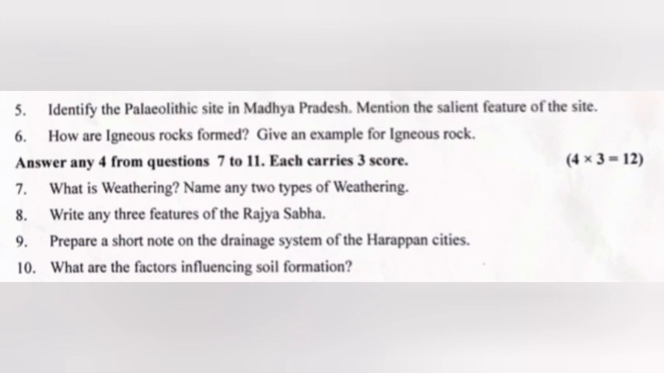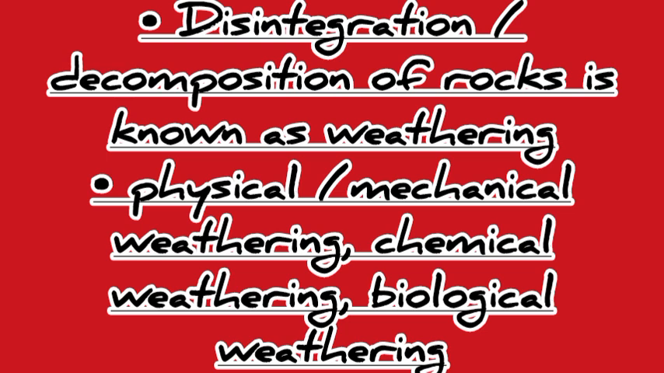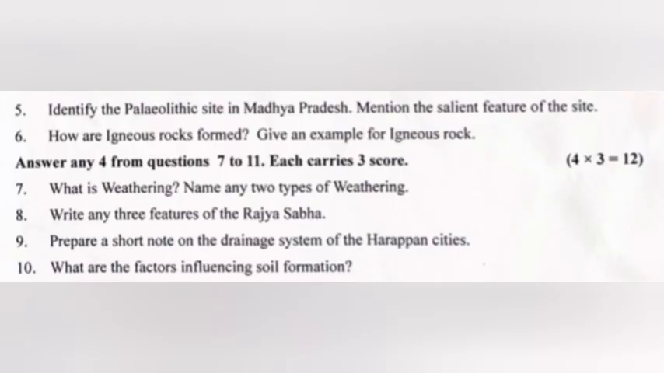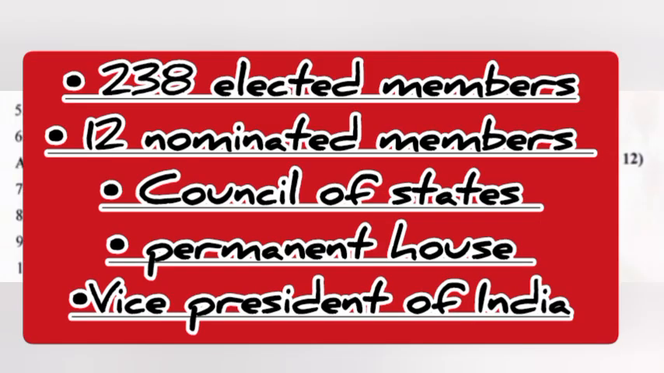7. What is weathering? Name any two types of weathering. Answer: disintegration or decomposition of rocks is known as weathering. Physical or mechanical weathering, chemical weathering, biological weathering. Write any two. 8. Write any three features of Rajya Sabha. Answer: 238 elected members, 12 nominated members, Council of States, Permanent House, Vice President of India.